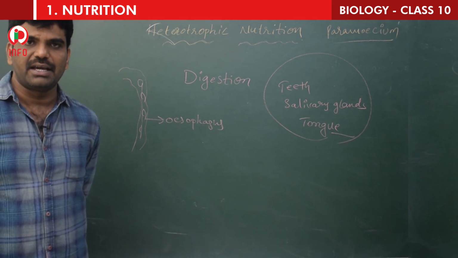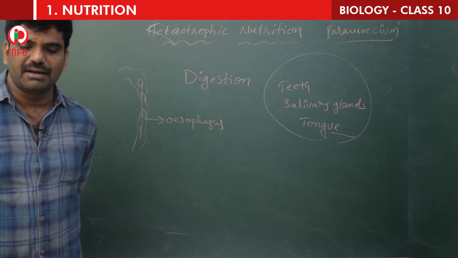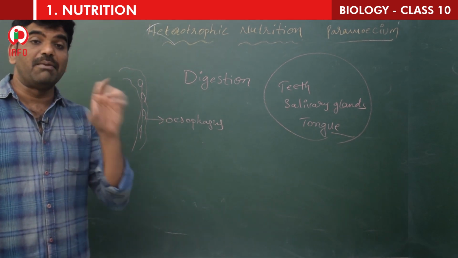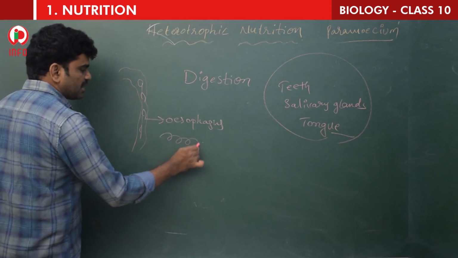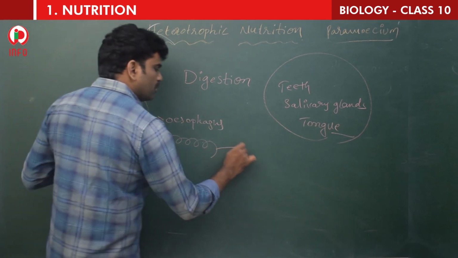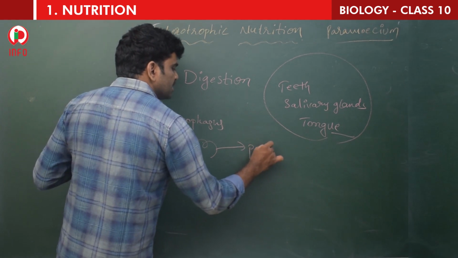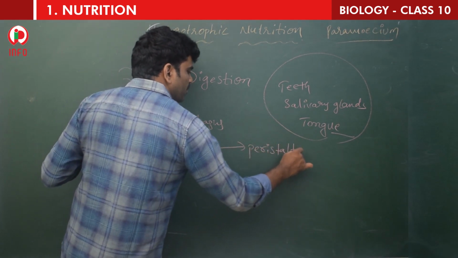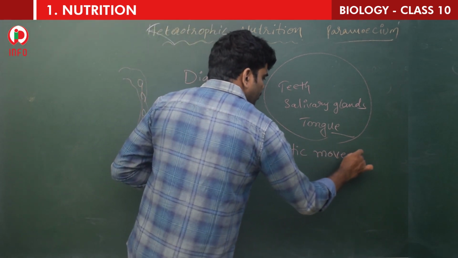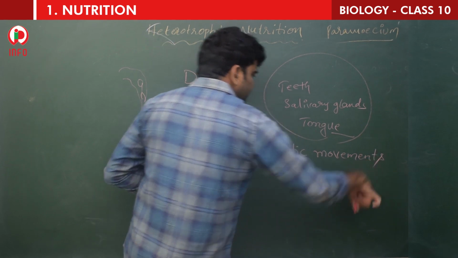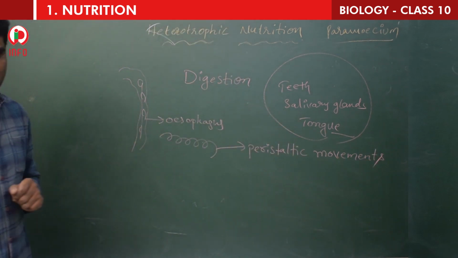There will be some wave-like movements, and I told you already these movements are called peristaltic movements.